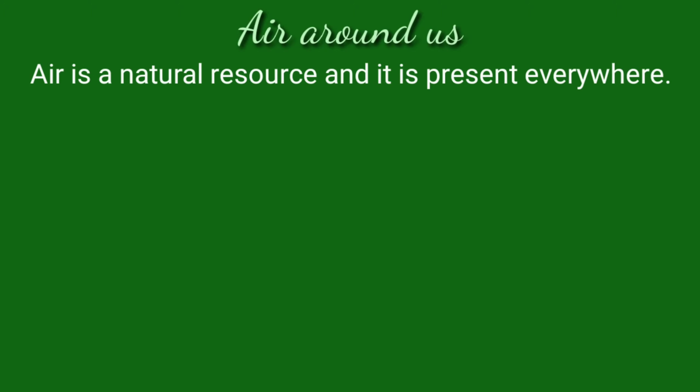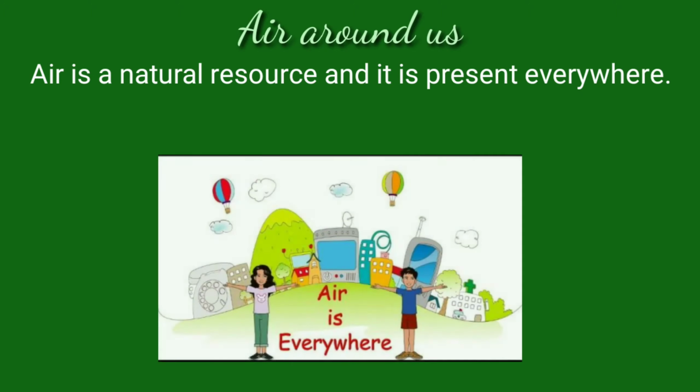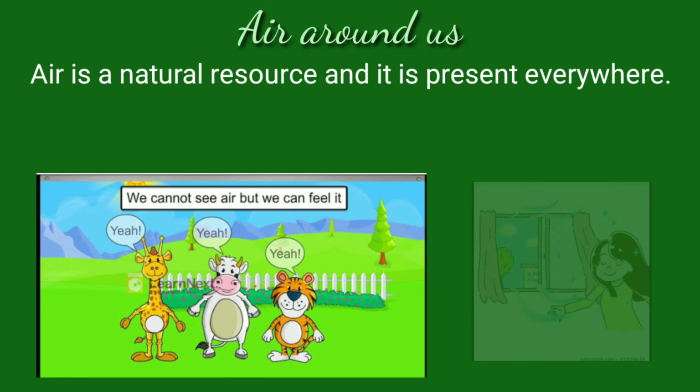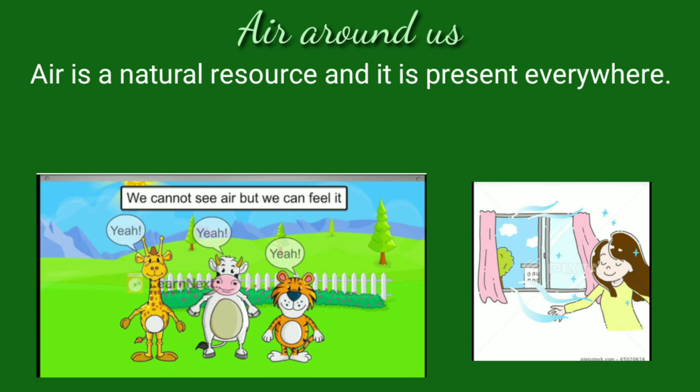Air around us. So air is made by man? No. Air is a natural resource and it is present everywhere. So children, can you see air or can you taste or smell? We cannot see air, but we can feel it.